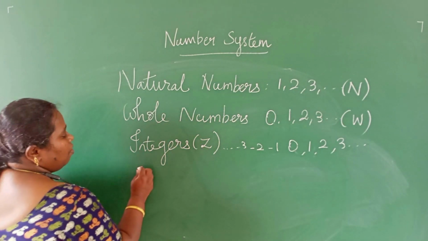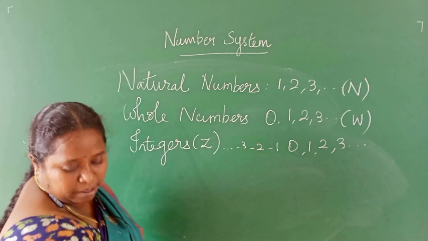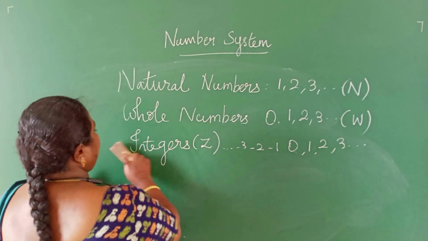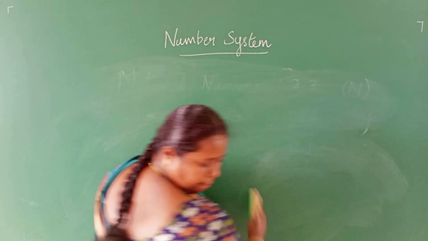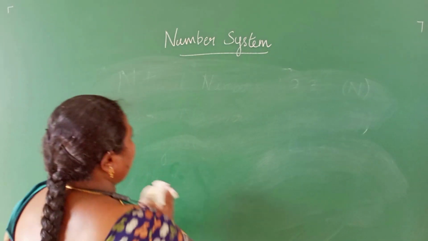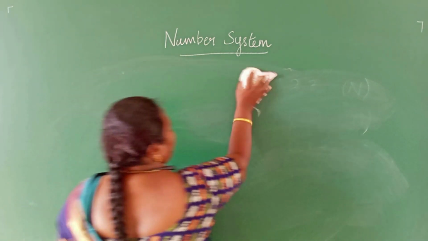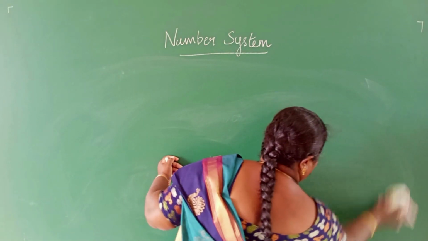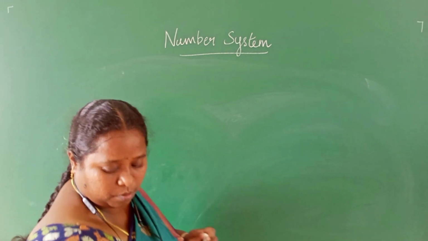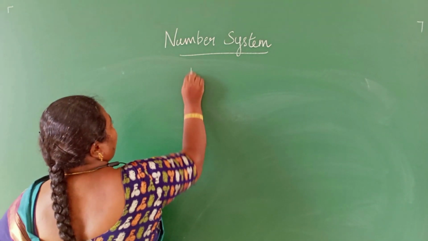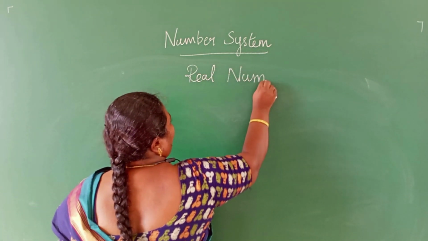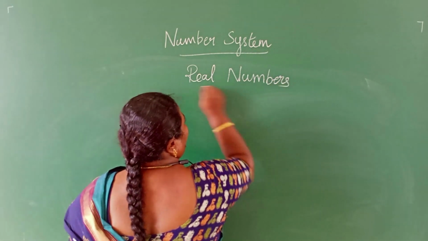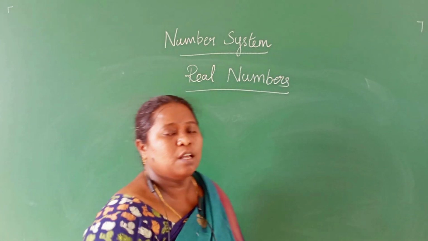Then next, we are going to see about real numbers. What are real numbers?